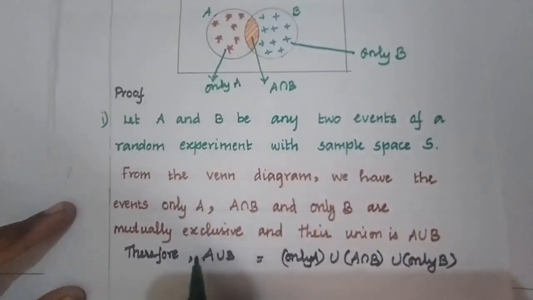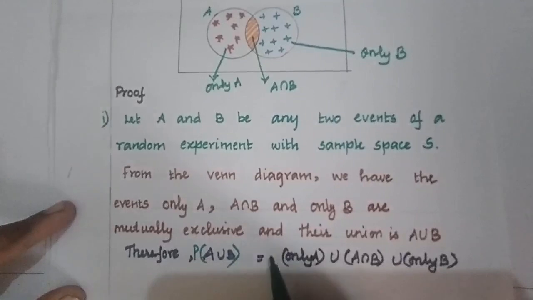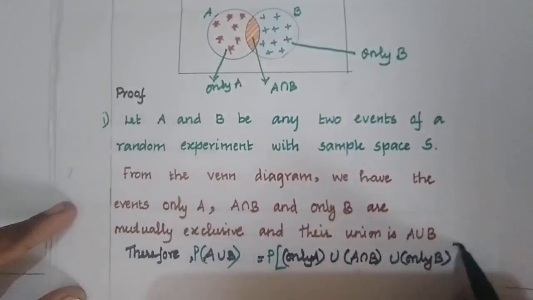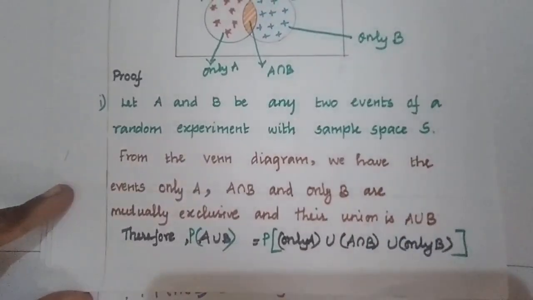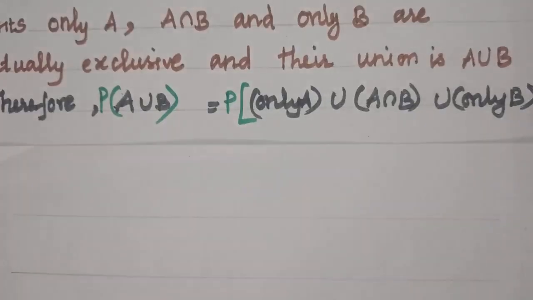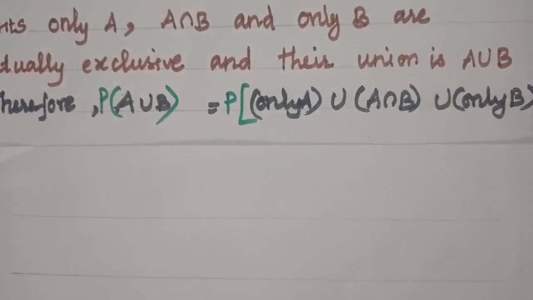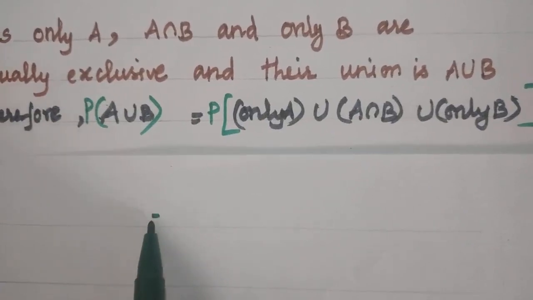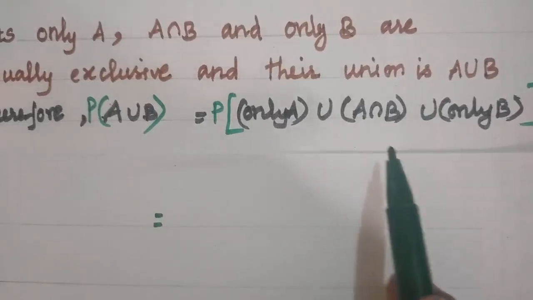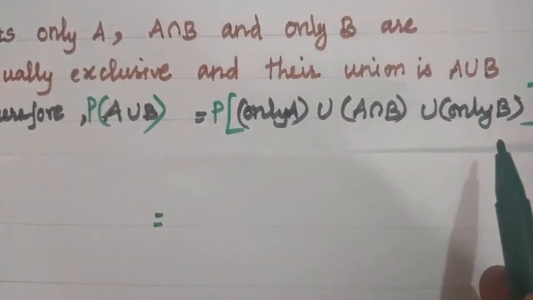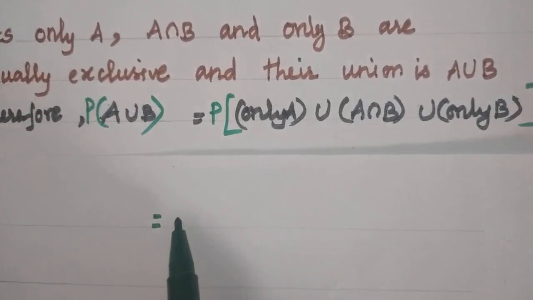Therefore, probability of A union B is equal to probability of only A union A intersection B union only B. We have already learned that the probability of the union of mutually exclusive events is equal to the sum of the probabilities of the events. So based on this, we can write the sum of the probabilities of only A, A intersection B and only B, because these three are mutually exclusive events.